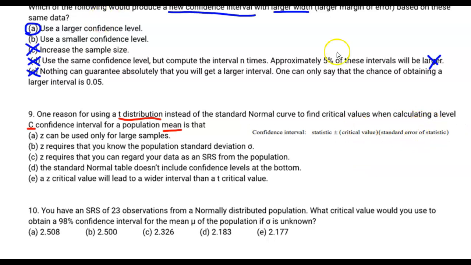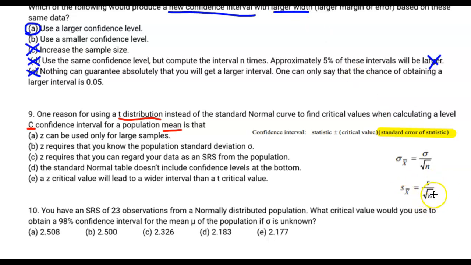When you're dealing with means, the problem with standard error of statistic is that the formula for standard error of statistic has the standard deviation baked into it. Here's what it looks like. If I was using the z critical value, I would have to use this formula to find the standard error of the statistic. The problem is that we don't know the standard deviation of a population. So we have to sort of guess it. We have to sort of fake it a little bit. And instead of using this formula, we have to use this formula.